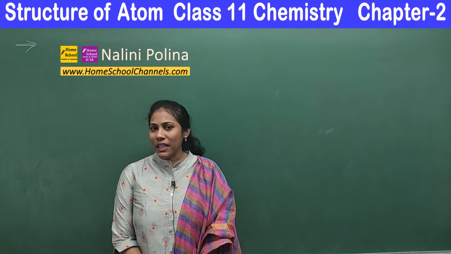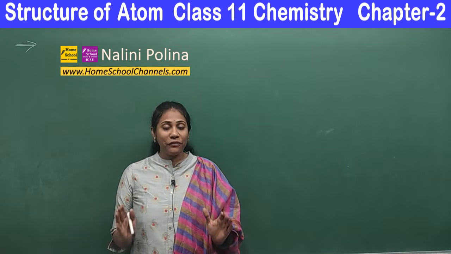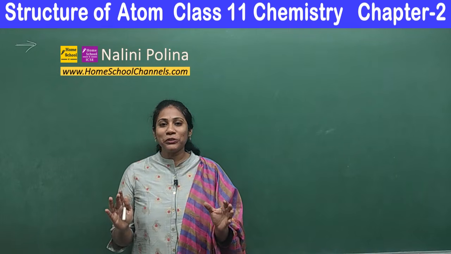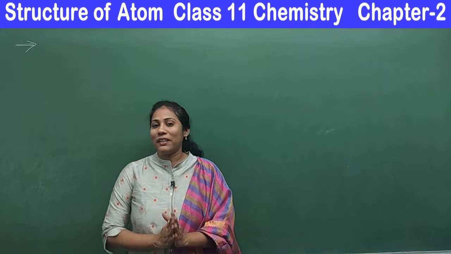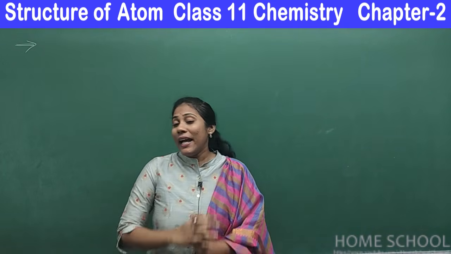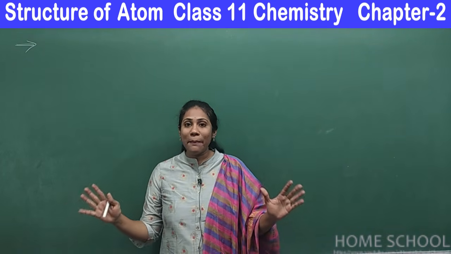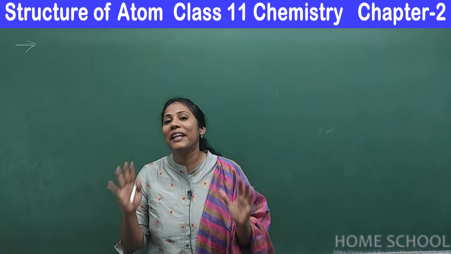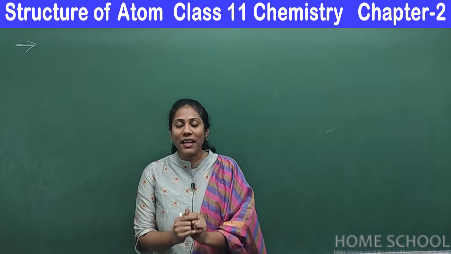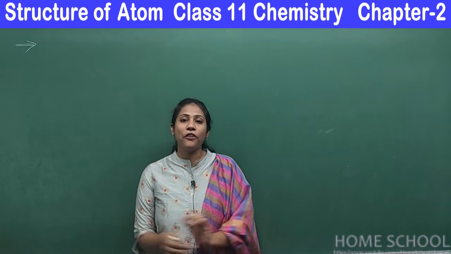I'm with the chapter Structure of Atom, where I have covered most of the concepts, and I have come to the last topic of the chapter, that is the quantum mechanical model of an atom. There is much more to learn about this model, which finally tells us about the structure of atom.